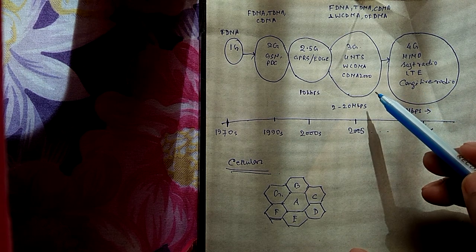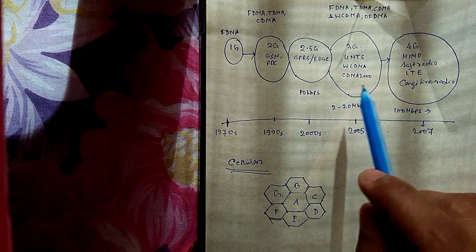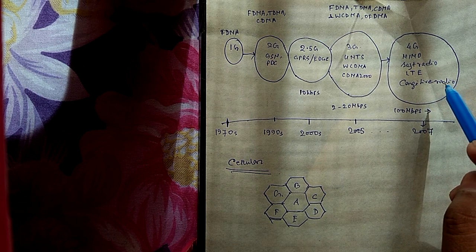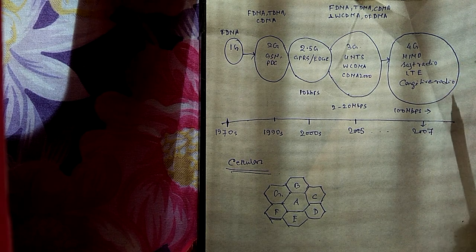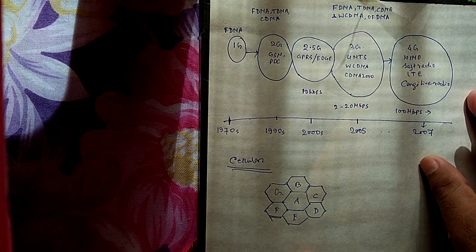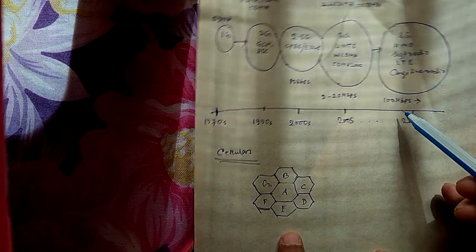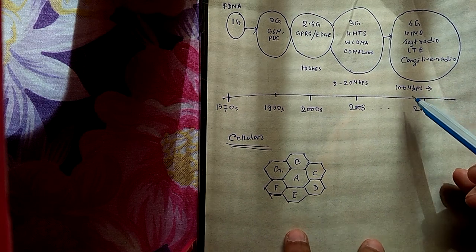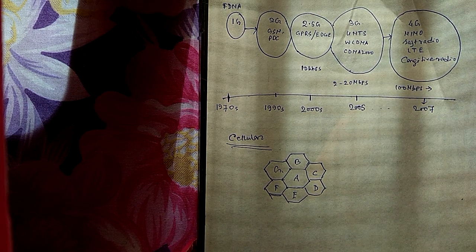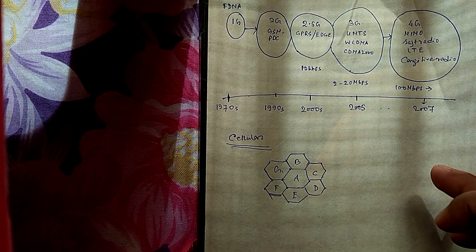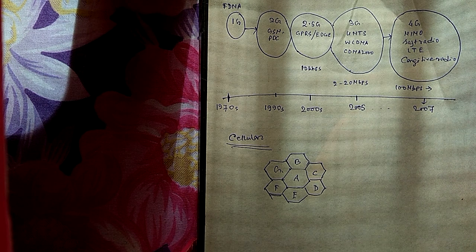After third generation, when we go to the fourth generation, that is basically called MIMO or software defined cognitive radio, that is in the year 2007. Then our speed is tremendous, that is 100 Mbps. So that means when we cover generation by generation, we are always looking for a particular thing, that is called the internet speed.